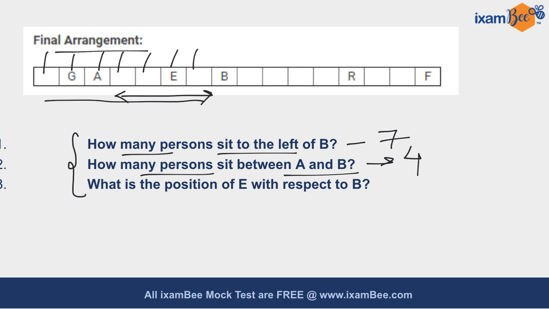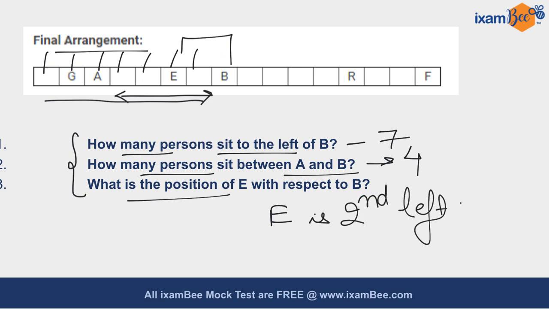Your third question says what is the position of E with respect to B. So you have to calculate the position of E with respect to B. Clearly E is second to the left of B. So the correct answer is E is second to the left of B. So this is your correct answer.